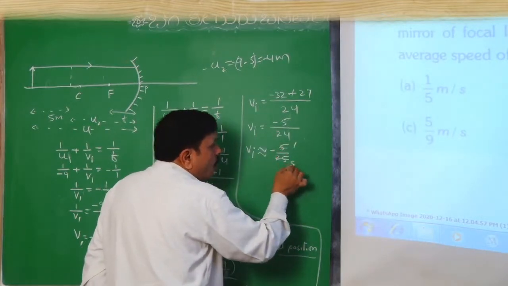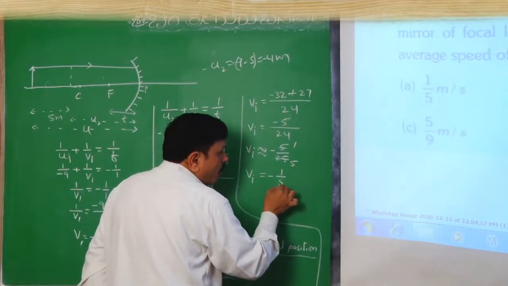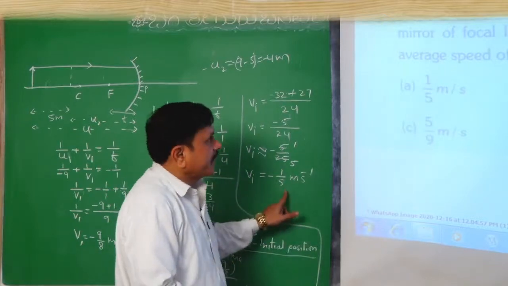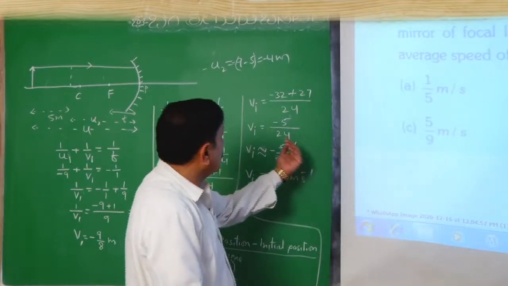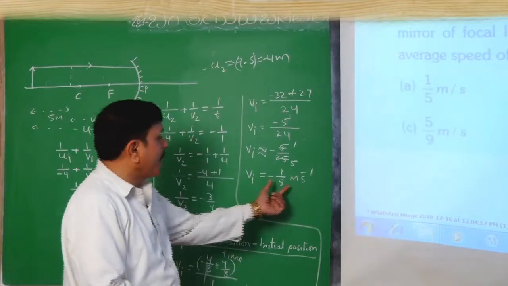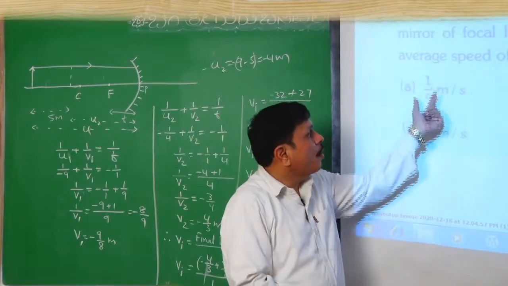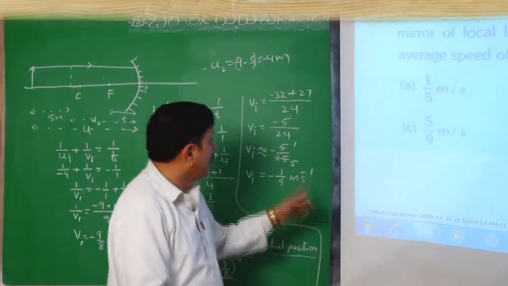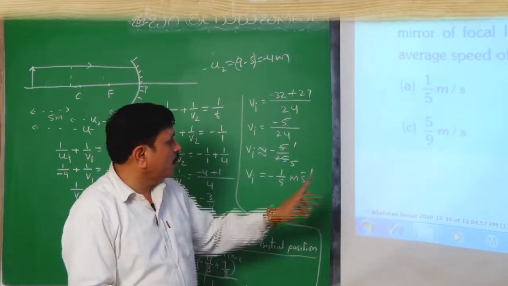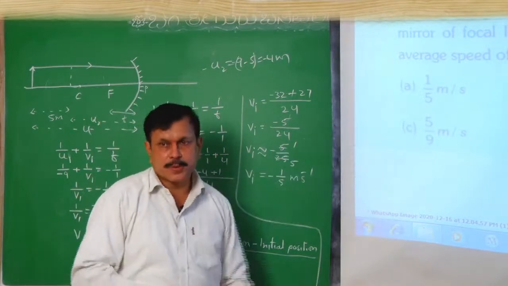5 1 ja, 5 5 ja goes, this will become how much? Minus 1 by 5 meter per second. It means the image will be moving towards the mirror with this much speed. So the answer is 1 by 5 meter per second. Actually 5 by 24 also is the answer, but that option is not given. So we can convert like this and choose the option.